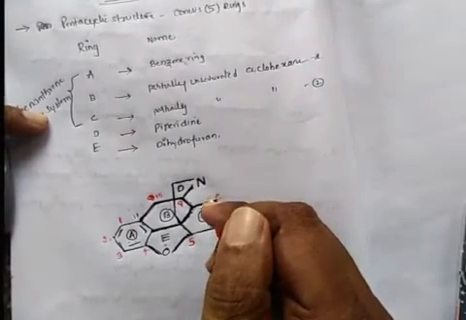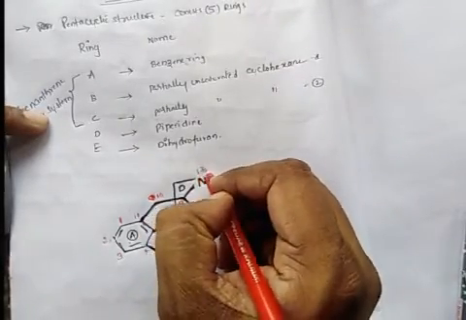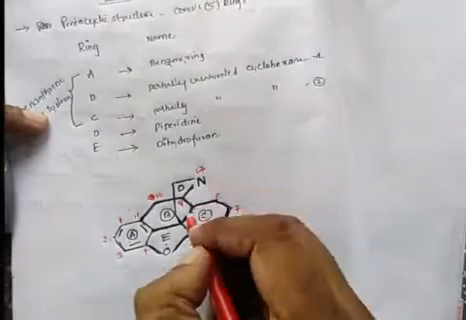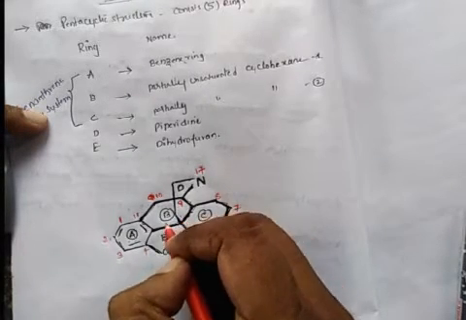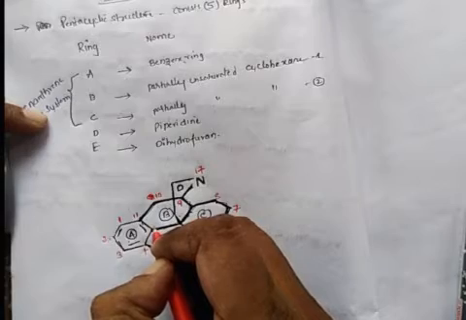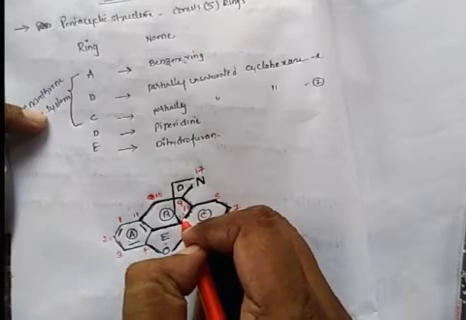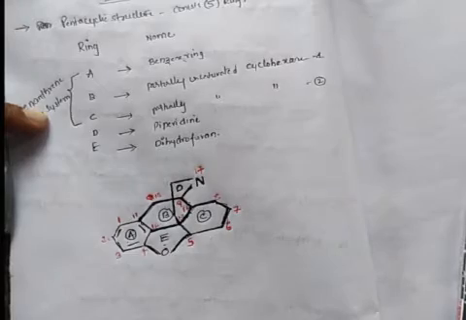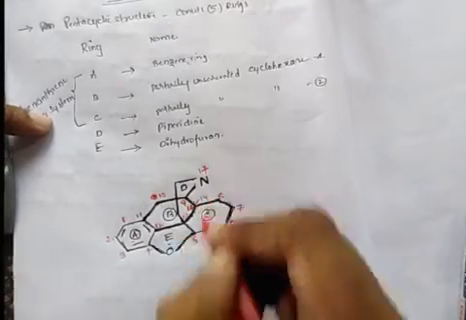And nitrogen gets the 17th position. This is 12, that is 14. It is 13, it is 12. So this carbon is the 14th carbon.